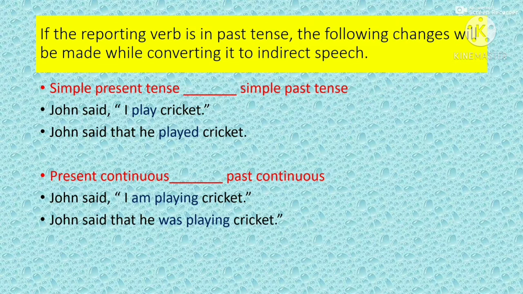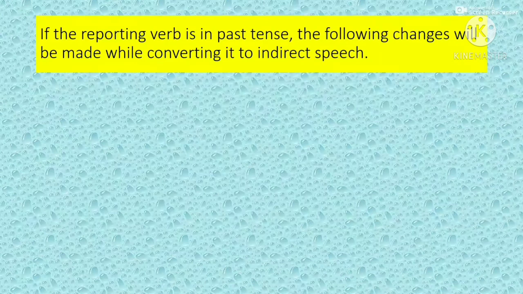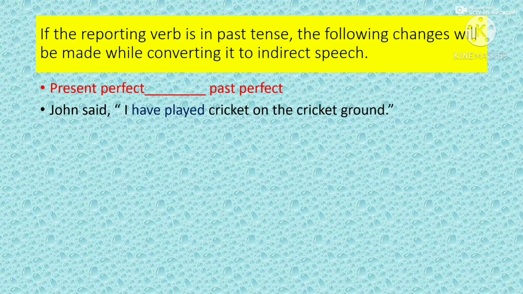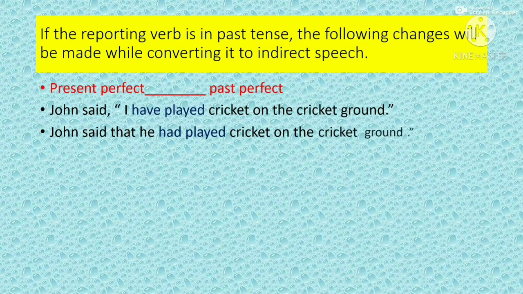Now, let us learn the next rule. If the verb of direct speech is in present perfect tense, we have to change it to past perfect tense. Say for example, John said, "I have played cricket on the cricket ground." Indirect speech for the same will be John said that he had played cricket on the cricket ground.